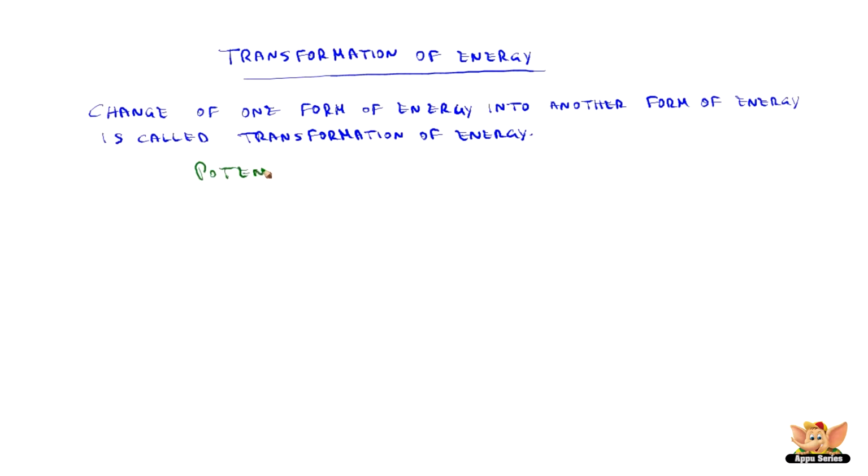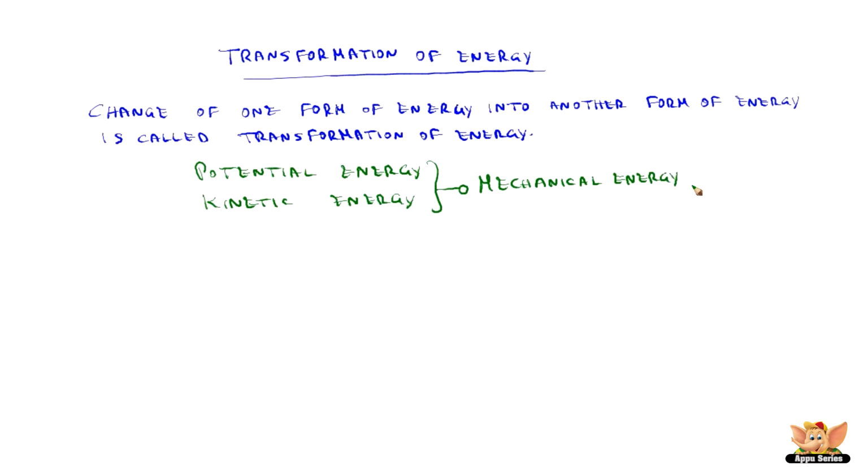Now, what are the two forms of energy we know? Potential energy and kinetic energy. Now, both these energies put together is called mechanical energy. So, under this transformation of energy, we will see an example of how potential energy gets converted into kinetic energy